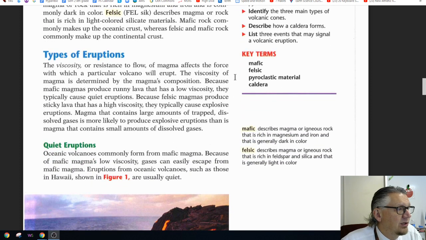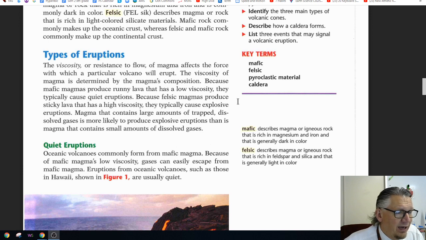Types of eruptions. The viscosity, or resistance to flow, of magma affects the force with which a particular volcano will erupt. The viscosity of magma is determined by the magma's composition. Because mafic magmas produce runny lava that has a low viscosity, they typically cause quiet eruptions.